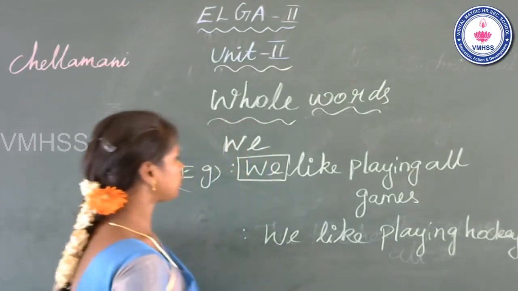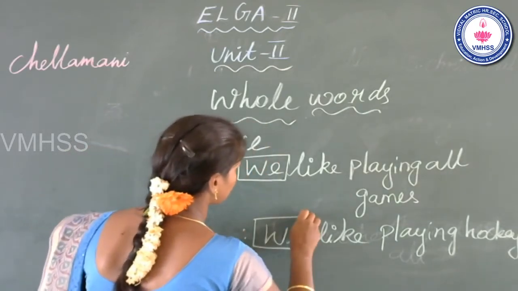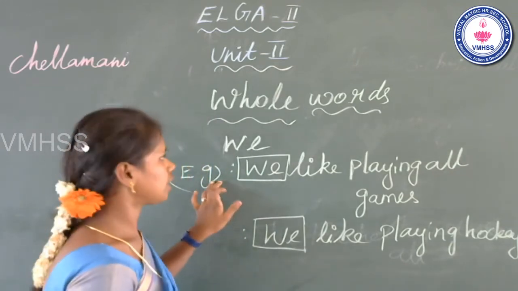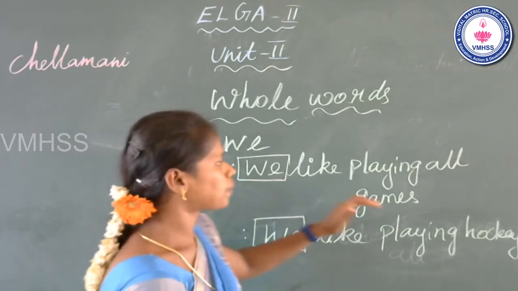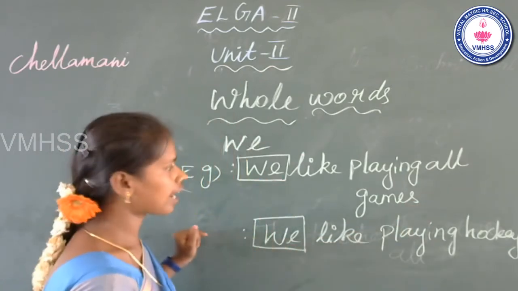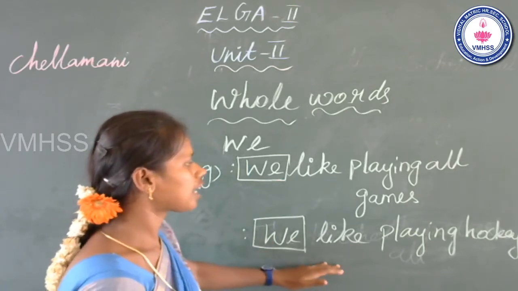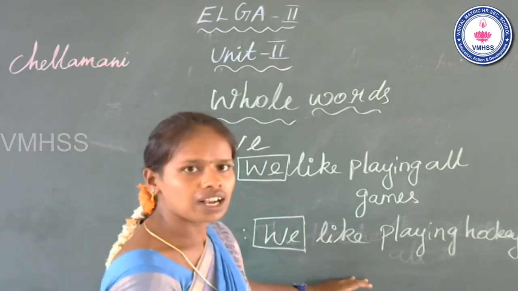Where is the whole word we? Yes, W-E. The first whole word is we. The first example: we like playing all games. Second one: we like playing hockey.